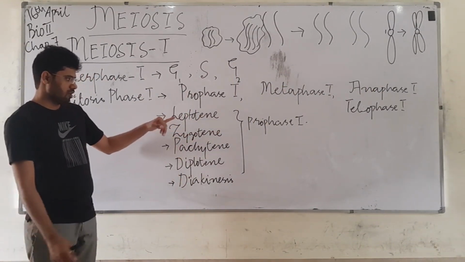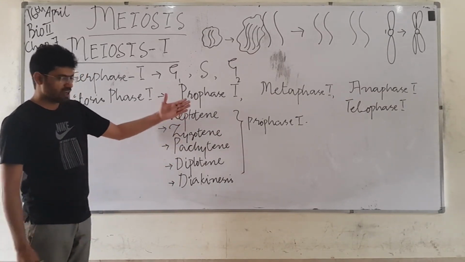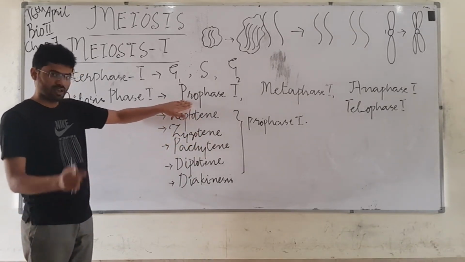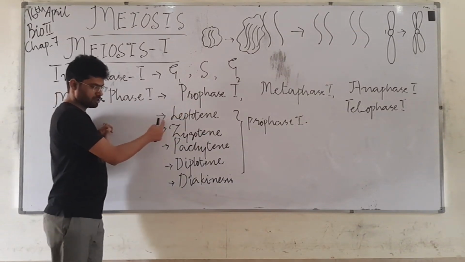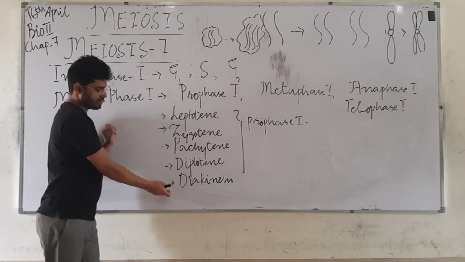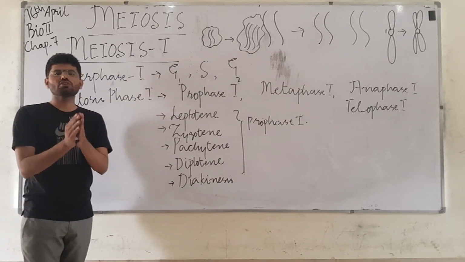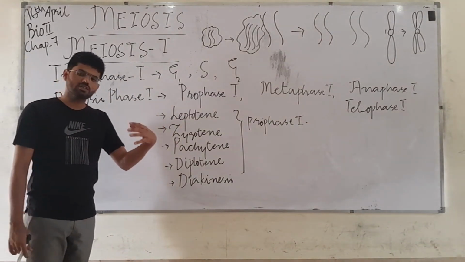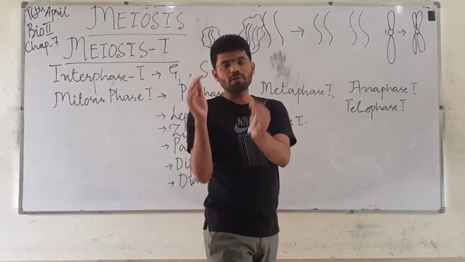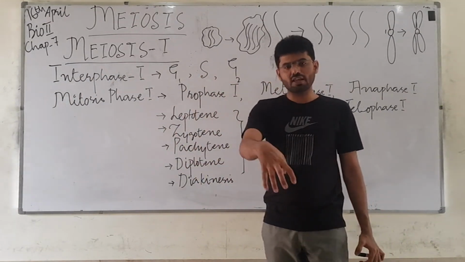After that, I will also explain these phases one by one. But to let you know, I have written these things before. This will be called prophase 1. In that prophase 1, first of all, there will be leptotene, there will be zygotene, pachytene, diplotene, and diakinesis. These 5 phases do not occur in mitosis. By saying mitosis, we mean that we keep the chromosome number in the daughter cell the same as the parent cell.